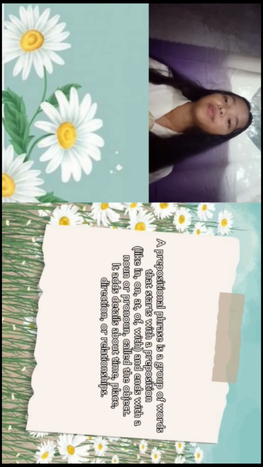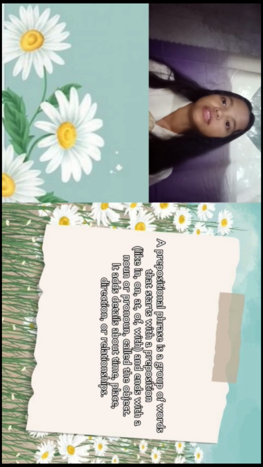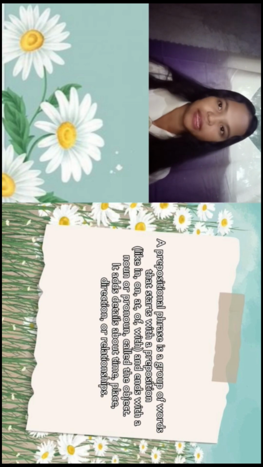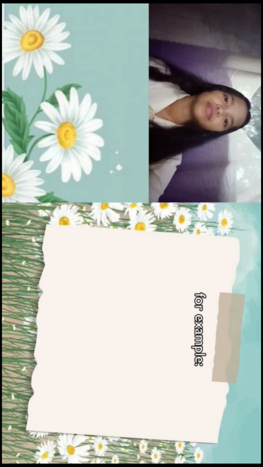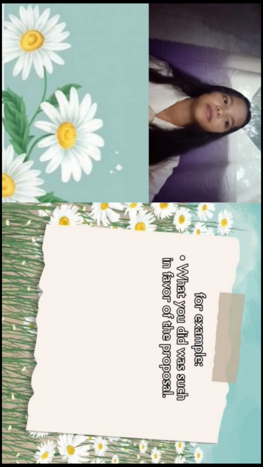A prepositional phrase is a group of words that starts with a preposition like in, on, at, of, with, and ends with a noun or pronoun called the object. It adds details about time, space, direction, or relationships. For example: what you did was such in favor of the proposal.